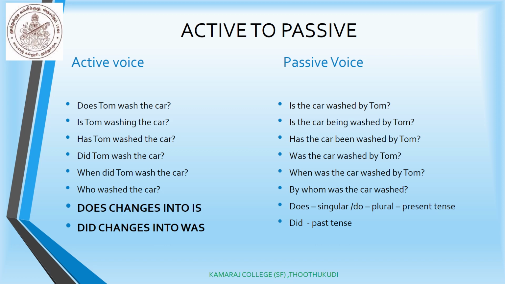Here also, as did is given, we have changed it into was. Who washed the car? Here, by whom was the car washed? In all the other sentences, by Tom has come towards the last, whereas in this sentence, by whom comes as the subject. So while changing the question form, we should take care.